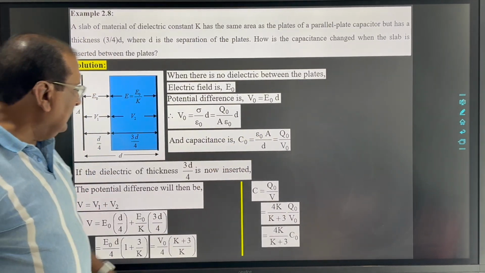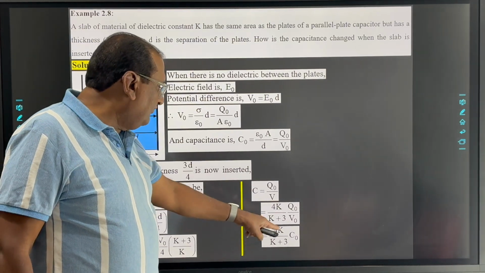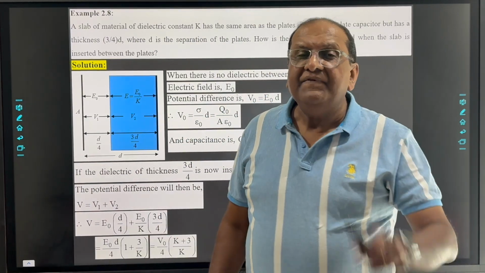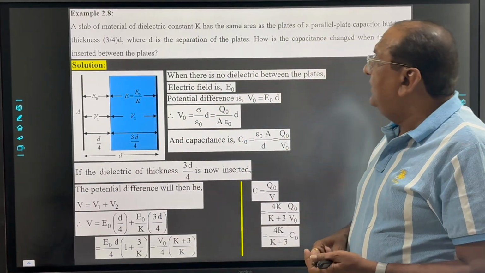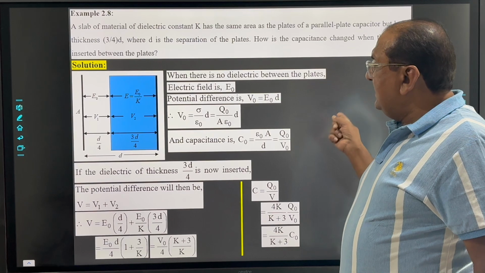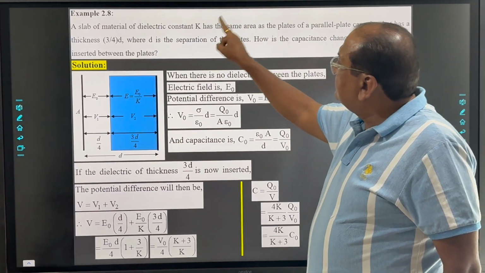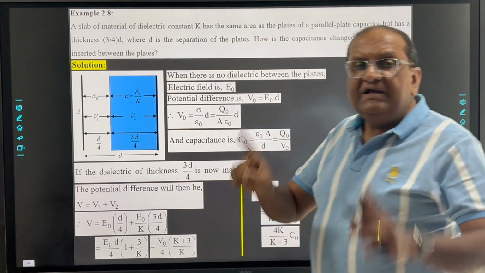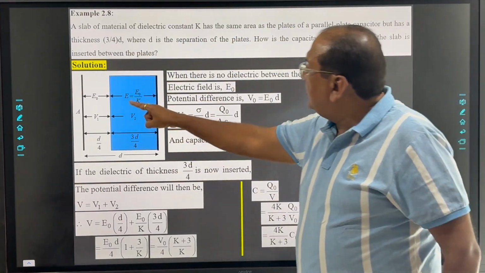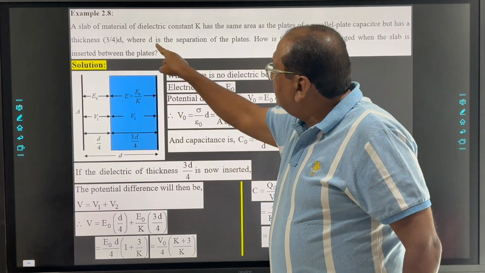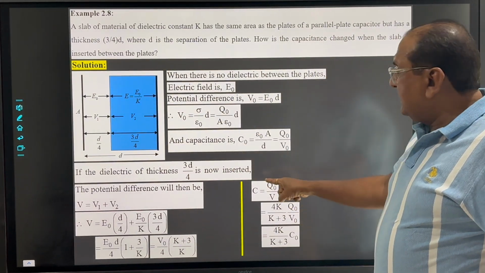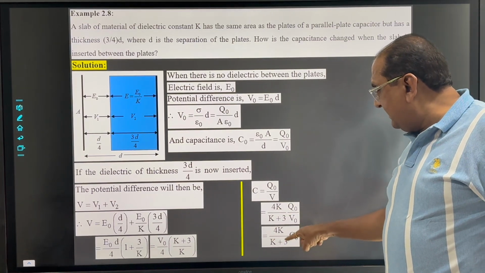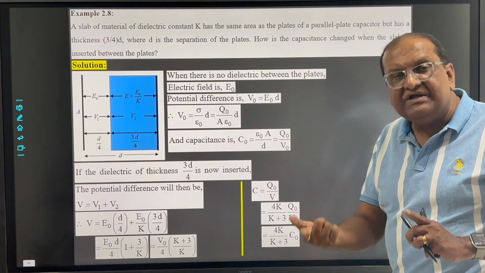So we can write C equal to 4K upon K plus 3 into C0. It implies that if the dielectric slab having dielectric constant K and thickness 3 by 4 D is introduced between two plates of the capacitor where the separation is D, the capacitance becomes 4K upon K plus 3 times the original capacitance.